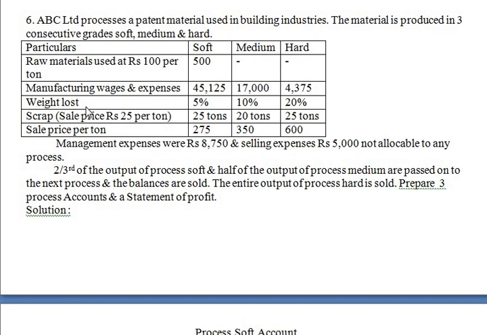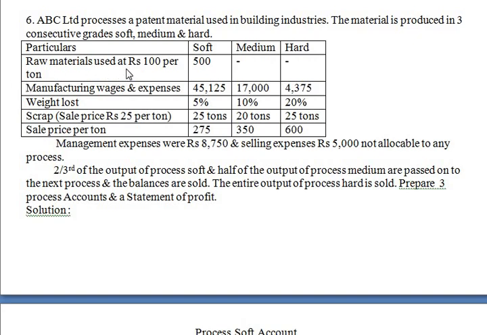This is another problem on process costing. So here is the problem. ABC Limited processes a patent material used in building industries. The material is produced in three consecutive grades, that is soft, medium and hard. Particulars: soft, medium and hard.